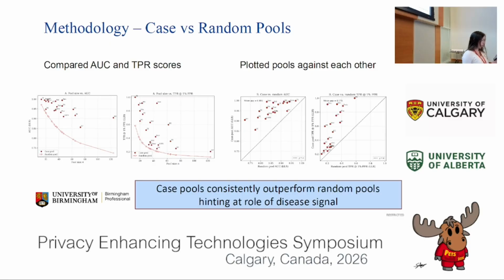With further examples, it is obvious that the disease case study pools consistently outperform randomly sampled ones, regardless of the pool size. In our paper, we bounded from below the minimum error of any membership inference test on summary statistics and quantified a signal term that contributes to this performance error.